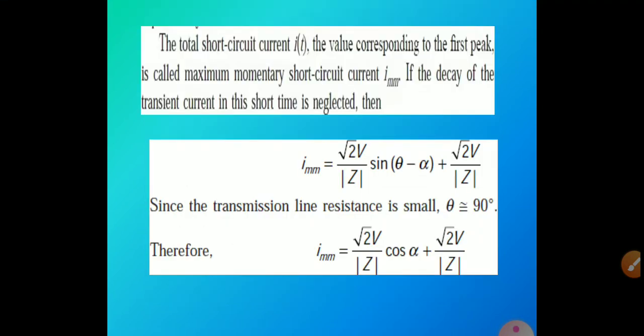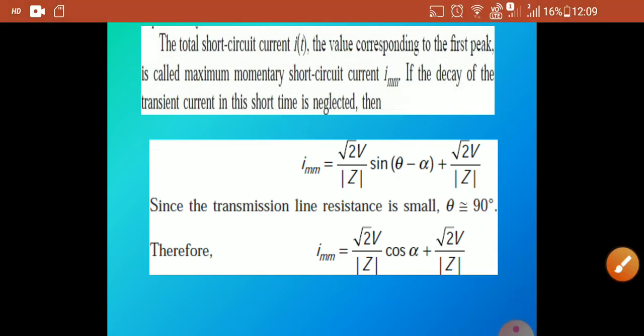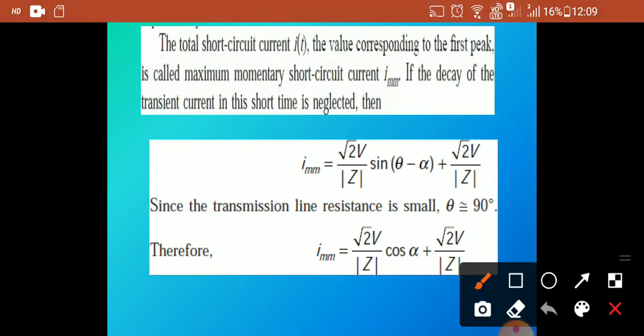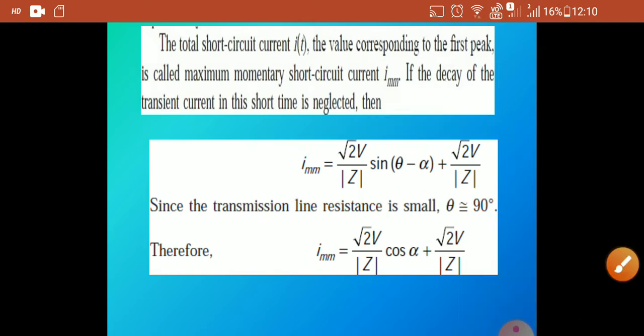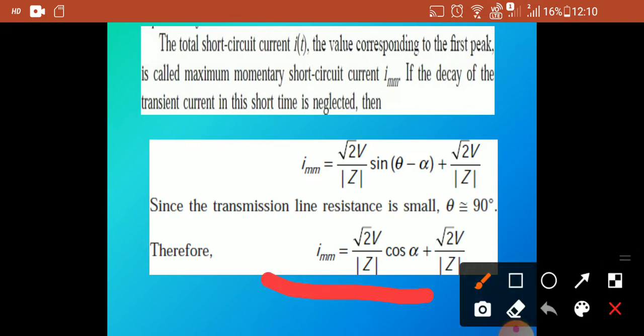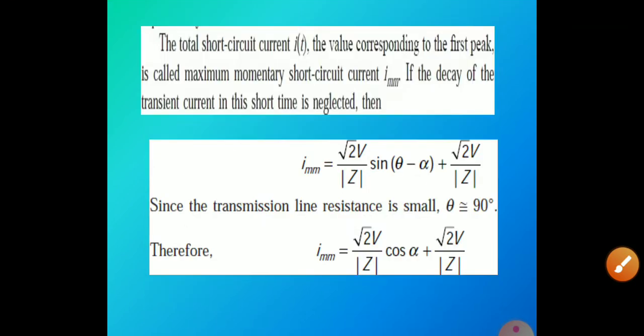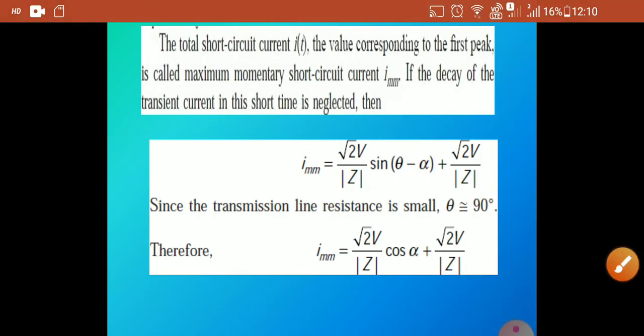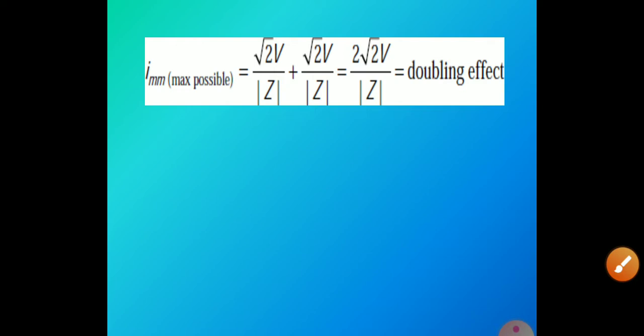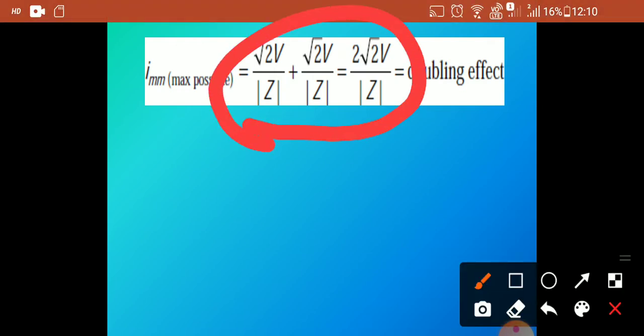Here the total circuit current i of t formula is given like this, and the maximum short circuit current is written like this. I max is equal to root 2 V by Z times sin of (theta minus alpha). The transmission line resistance is very small, so it is given like this: I max equals root 2 V divided by Z times cos alpha plus root 2 V divided by Z times sin of (theta minus alpha), usually rewritten with cos alpha. This is the maximum current possible equation, root 2 V by Z plus root 2 V by Z. This is the doubling effect formula.